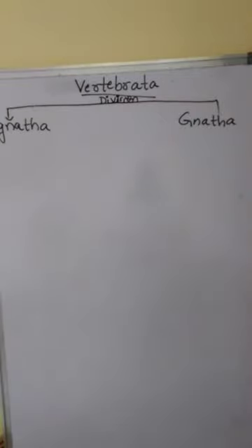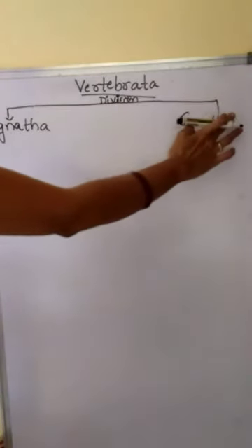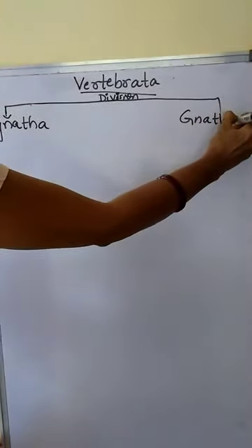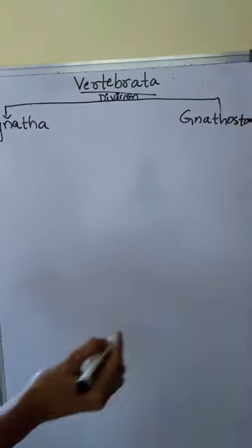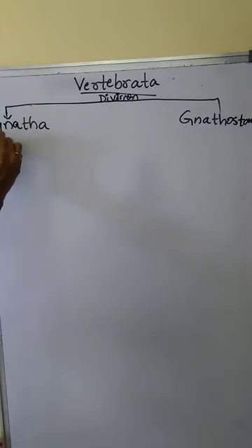Agnatha and Gnathostomata are the two subdivisions of subphylum Vertebrata. In the case of Agnatha, jaws are absent.